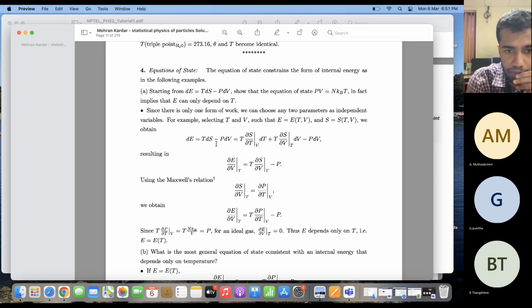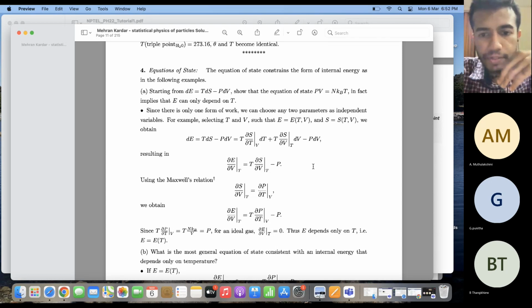So dE equal to TdS minus PdV. You can break up dS into two parts. Because S is a function of T and V, dS can be written as del S del T at a given V into dT plus del S del V at a constant T into dV, right? So that's how if you break up dS, you get this particular form of the right hand side.